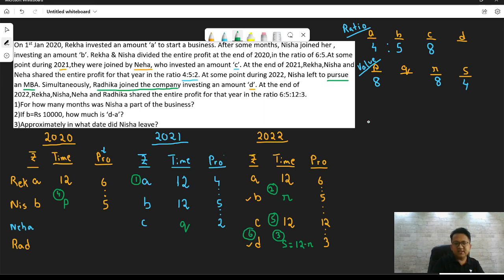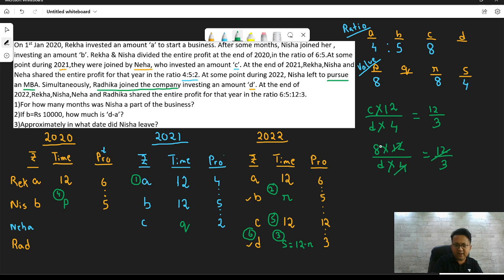So C into 12 divided by D into S. What is the value of S? I think we already got it. S is 4. So how much is C? C is 8. So 8 into 12 divided by D into 4 is equal to 12 by 12.